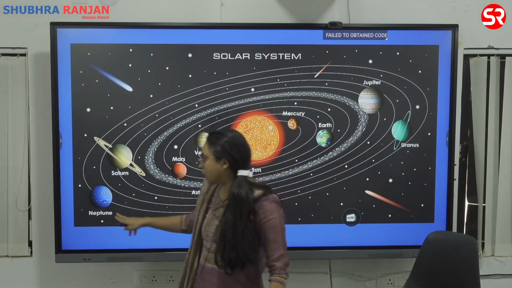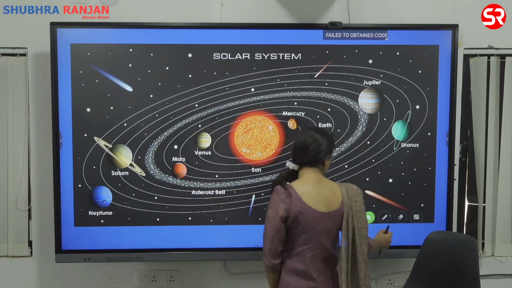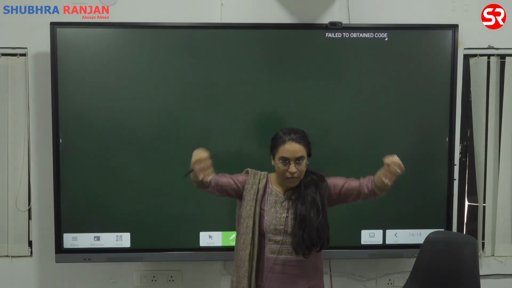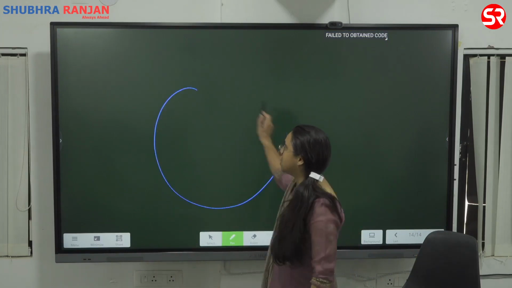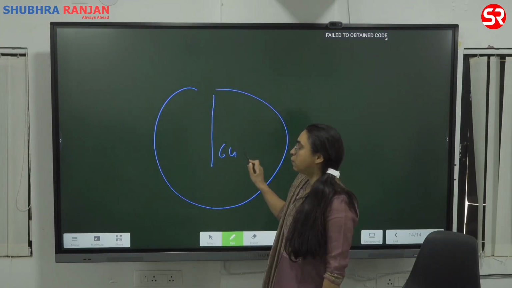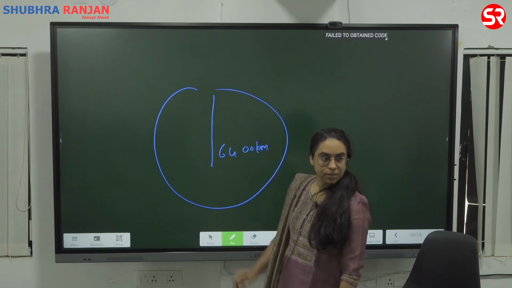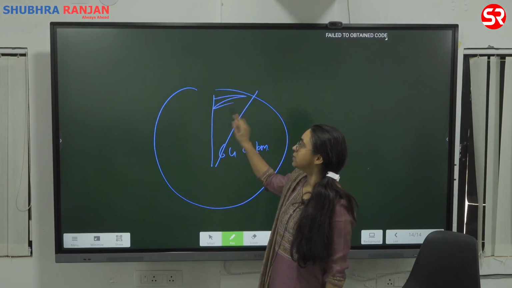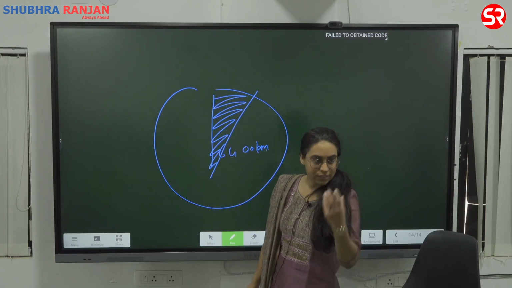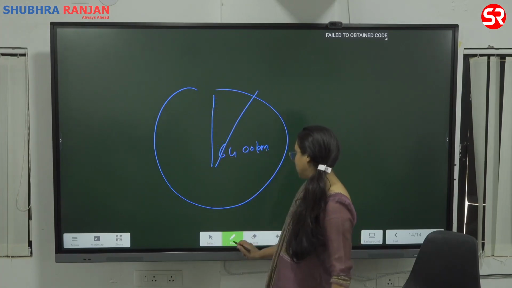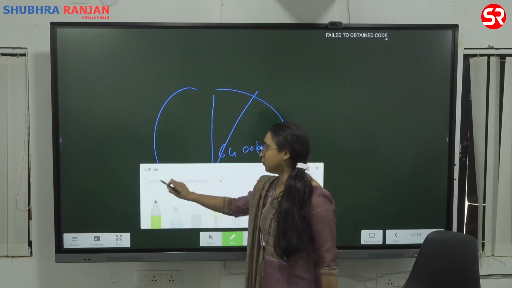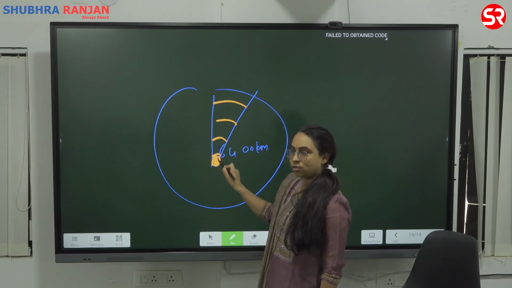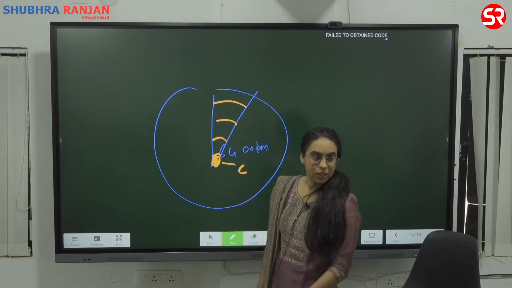So now if you look at Earth, the Earth is what? Earth is not one single rock. जो आप देख रहे हो ये अंदर तक नहीं है. Earth, firstly, let's say Earth has a 6,400 kilometer radius. And if I take a slice, this is not one single rock. Is it one single rock? No. The Earth's interior is layered. There are layers. And where is the most dense rock? Towards the core.